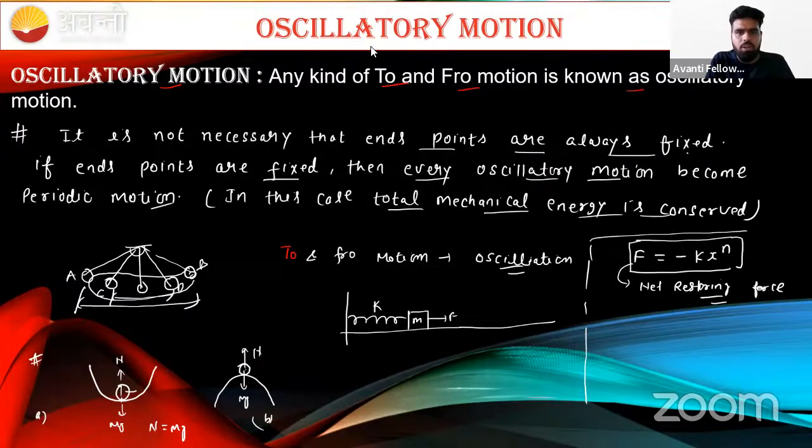My screen is not visible. Okay, beta. Sorry, beta. Now is it visible or not? Sorry for that, guys, it's my mistake. Now it's visible.